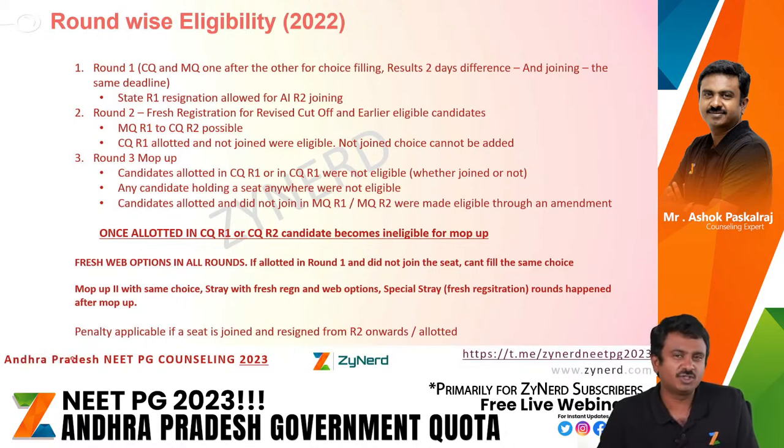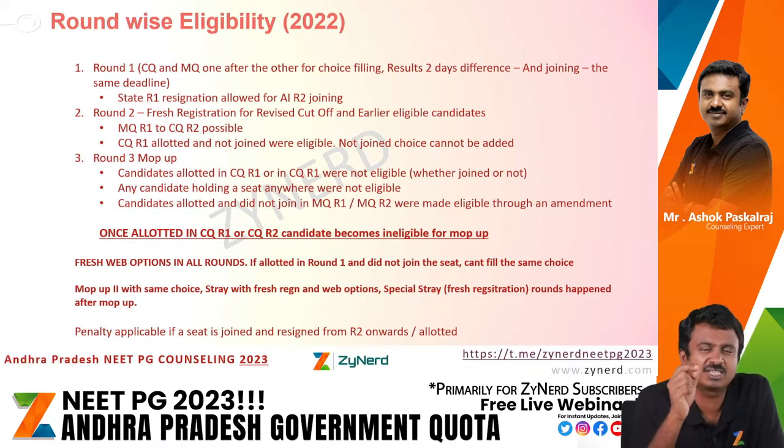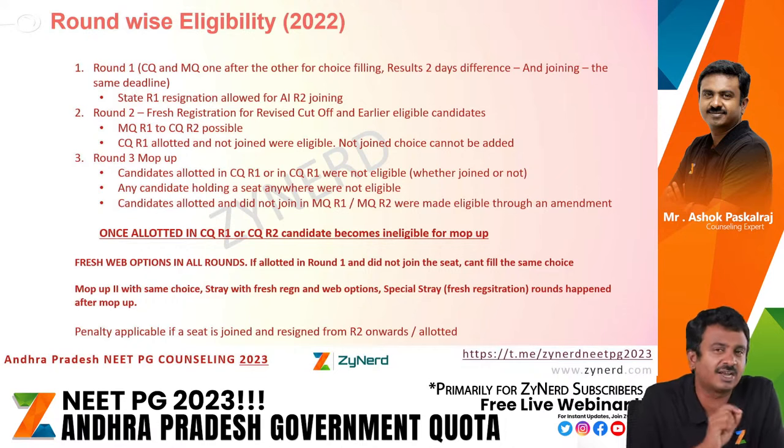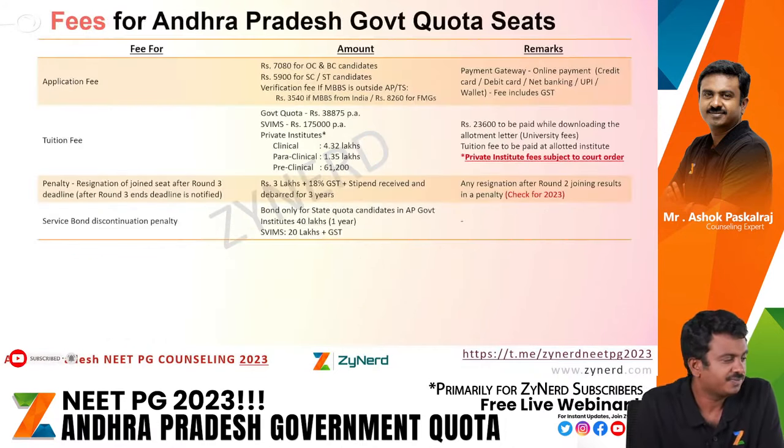After round 2, what is the penalty? When is the penalty applicable? In round 2 you join a seat and you resign the seat, or in mop-up you join the seat and you resign a seat, there was a penalty. In mop-up alone there was one notification mentioning that if you don't join an allotted seat there will be a penalty applicable. Implementation we are not sure.